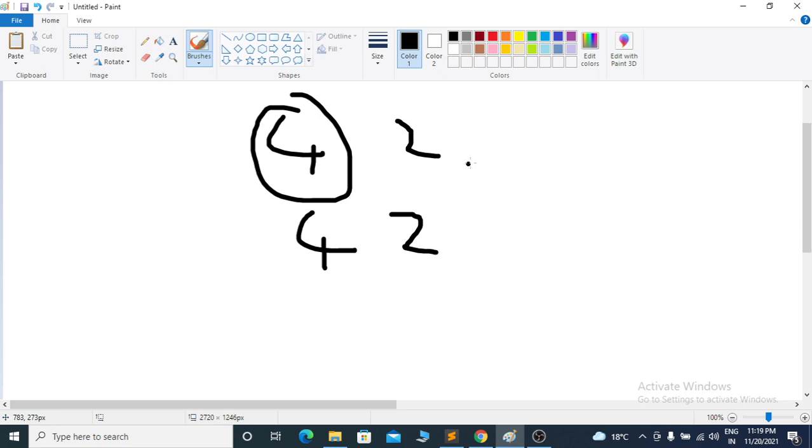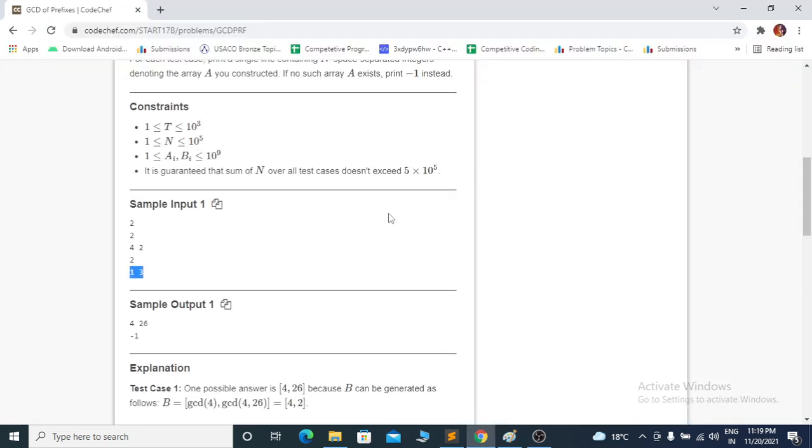If we have 3 here, then this will be wrong, because the answer does not exist. And if we have 1 here, then we can write it down as it is. So in this case the answer is this. I hope you like it.